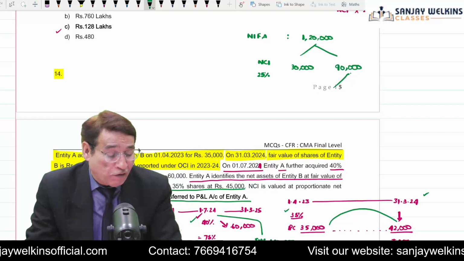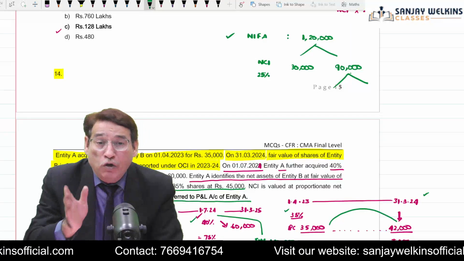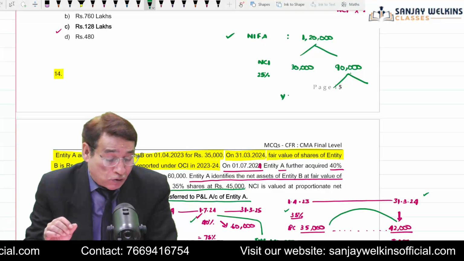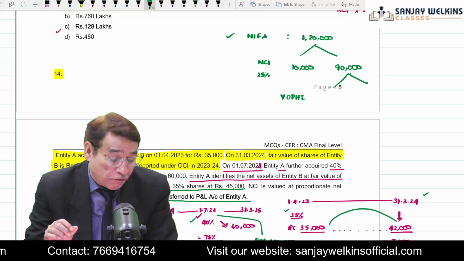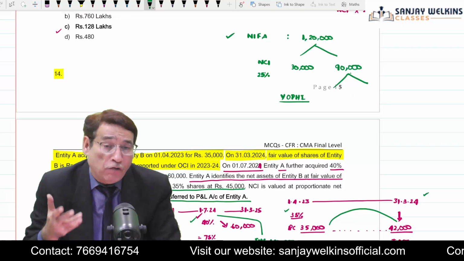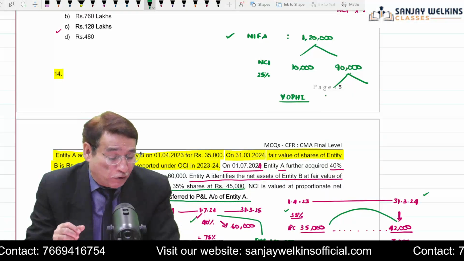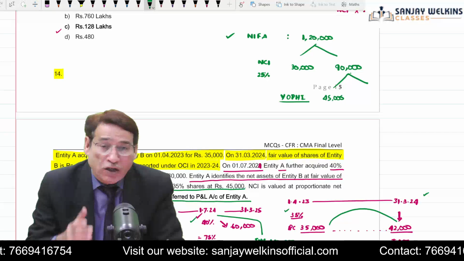First of all, I will have to check on the date of control what exactly is the value of my previously held investment. So here I am going to write value of previously held investment, VOPHI. It is given that on 1/7/2024, the value of your previously held investment is 45,000.